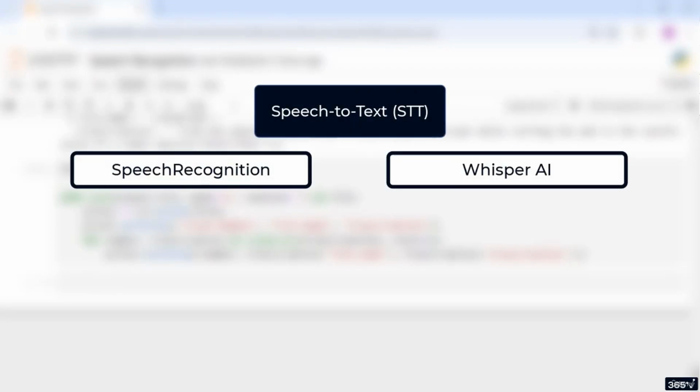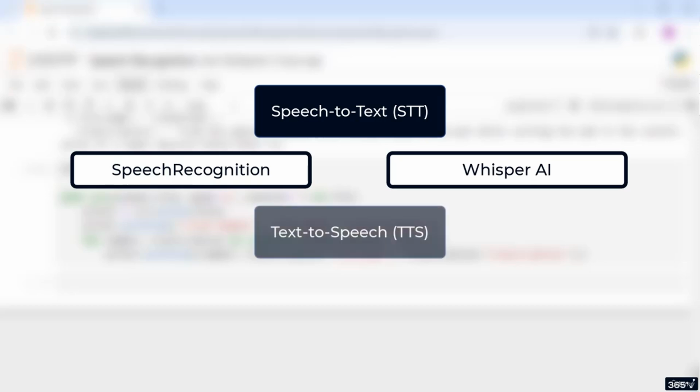Welcome to the concluding lesson of our practical example section in the speech recognition course. Throughout this section, we've explored two essential methods for converting speech to text. But in this final lesson, we'll switch gears and briefly discuss the reverse process, text-to-speech or TTS.